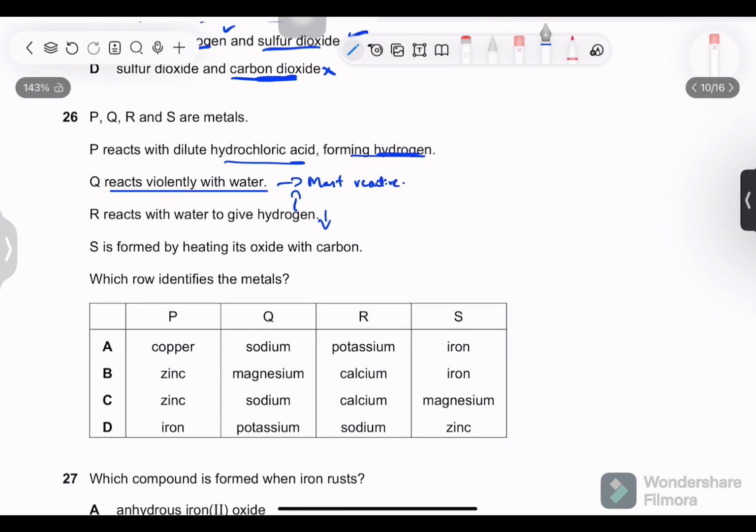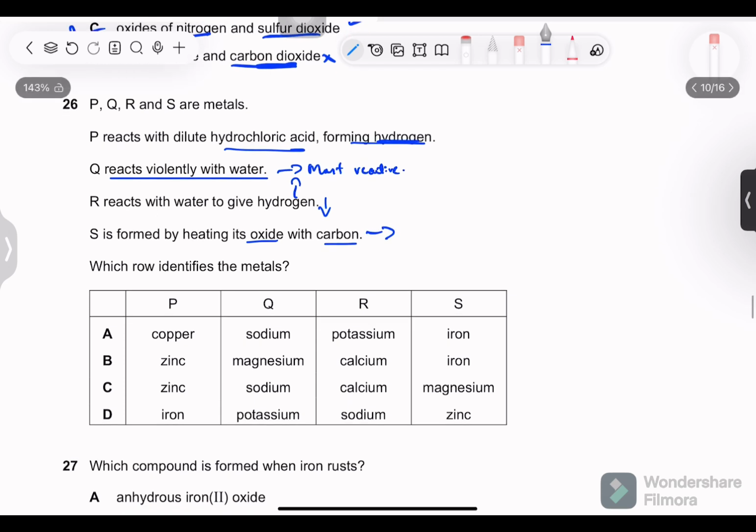S is formed by heating its oxide with carbon, which means it is not that difficult to extract it out, because the most difficult to extract are the metals at the top of the reactivity series, because they can only be separated through electrolysis. This is thermal decomposition. So Q is the most reactive. We know this. So the option we choose, Q should be the most reactive amongst all four.